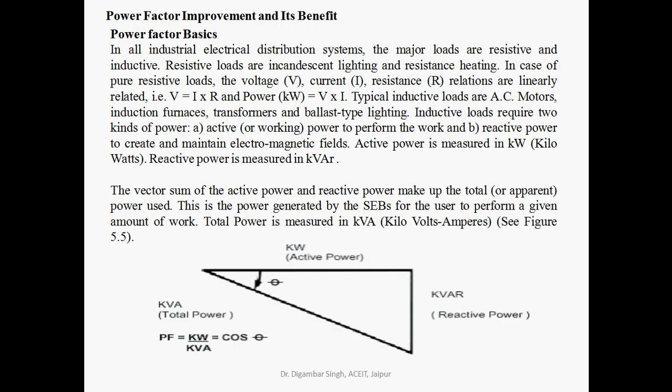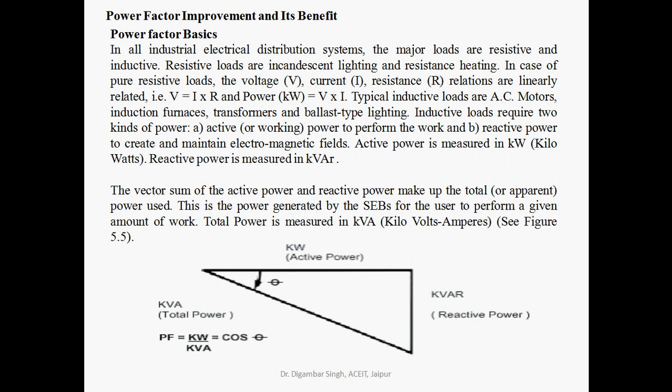Now, power factor improvement and its benefits. If power factor is good, then our billing is reduced and all systems work in proper ways. In all electrical and industrial distribution systems, the major loads are resistive and inductive. The resistive loads are incandescent light and resistance heating.